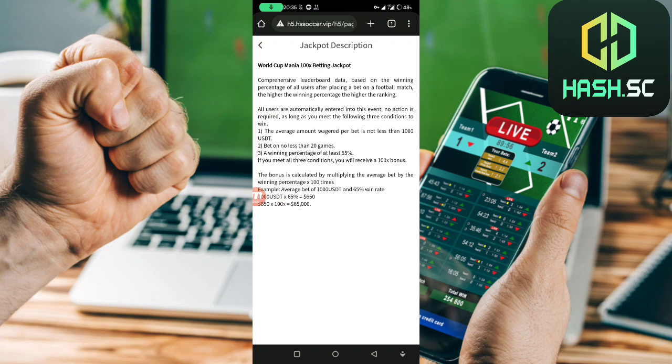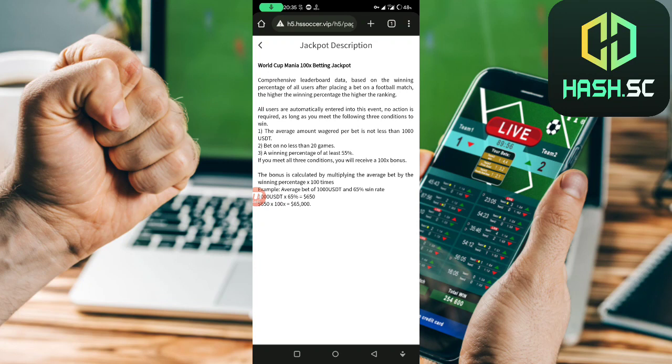So every user here automatically participates in this event, and you should know that the higher the winning percentage, the higher the ranking. So the average amount is not less than 1000 USDT, and you must play not less than 20 games, and you have a winning percentage of at least 55%.